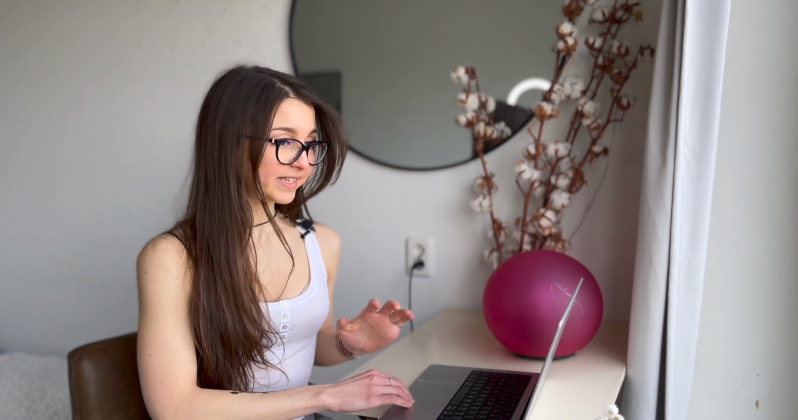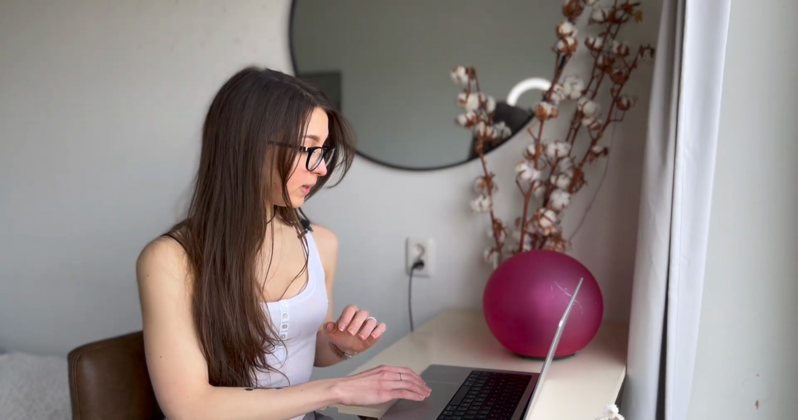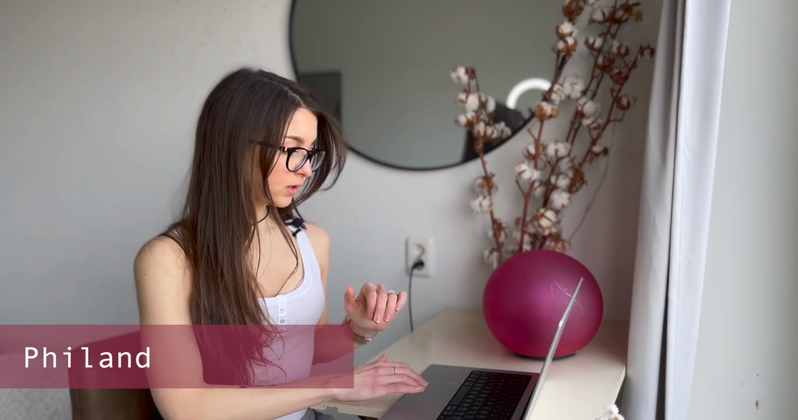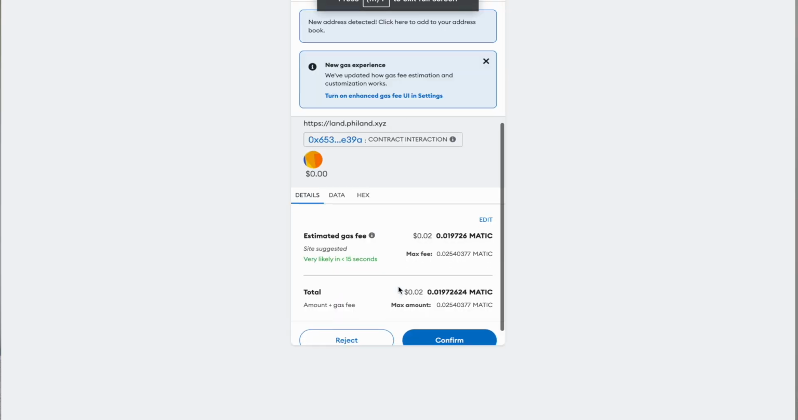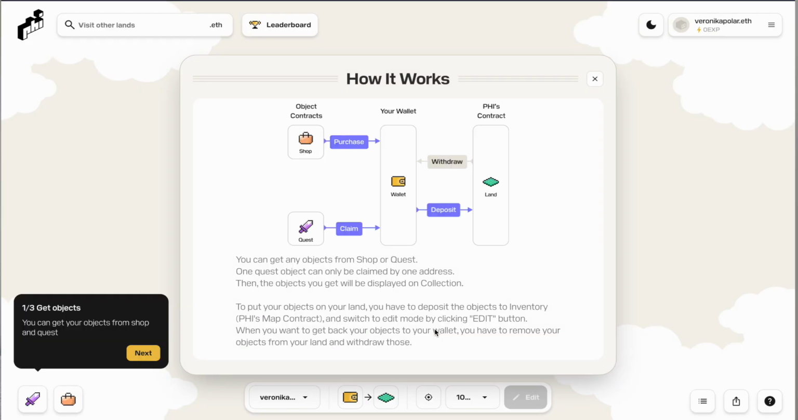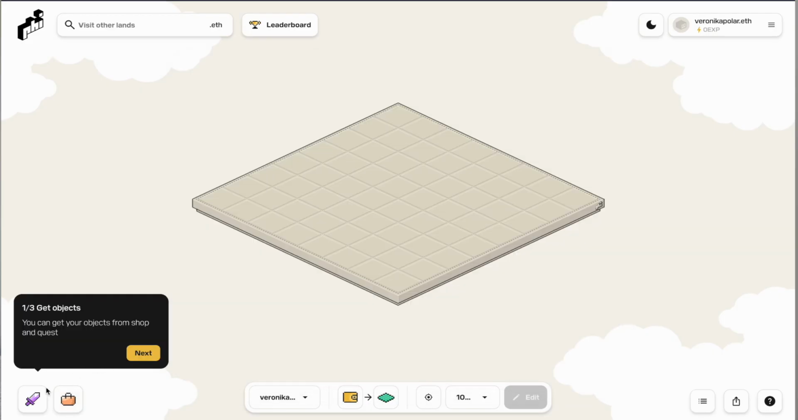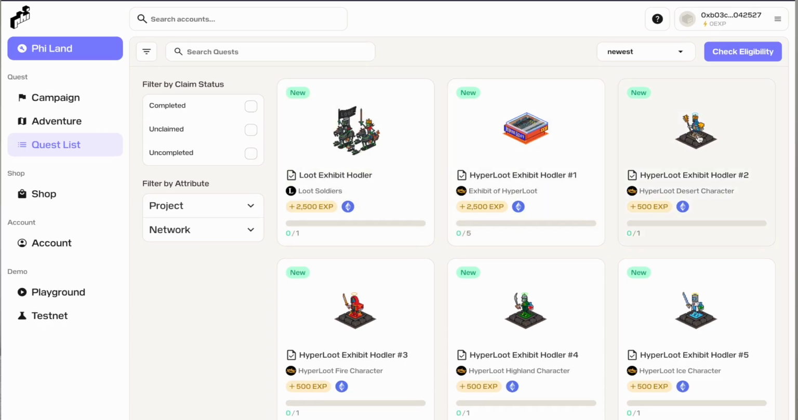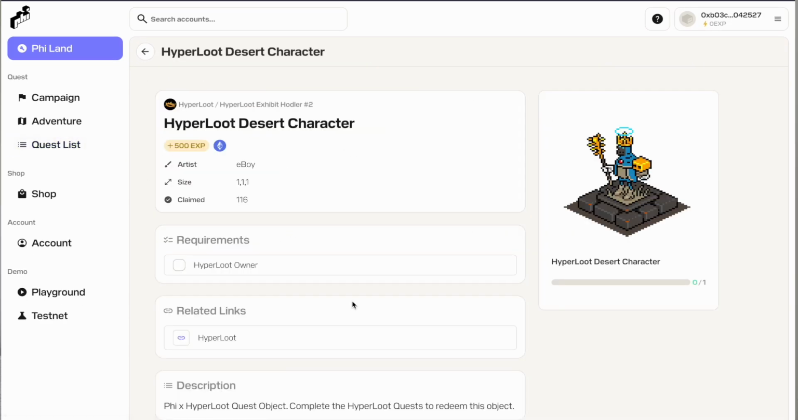Okay, let's dive to the next one. It's Phi Land. It's for users who want to visualize their blockchain activity. It is slightly similar to the social graph. Basically, you do some quests that show that you have something. Let's say if you have a Lens profile, you show that you have a Lens profile by connecting the wallet and it checks it for you. And for that, they give you kind of a trophy.